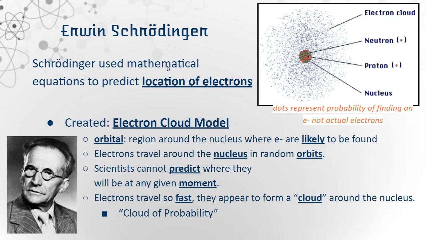He said that scientists cannot predict where they will be at any given moment. And this is because electrons travel so fast that they appear to form a cloud around the nucleus. And he called this the cloud of probability. Again, you could see the cloud surrounding the nucleus. And again, these are all the points where electrons could be.